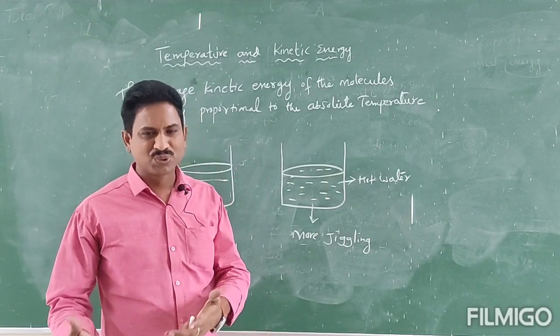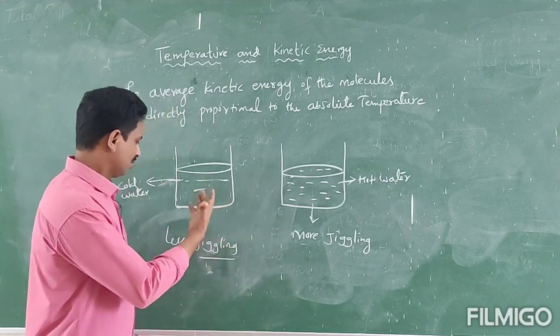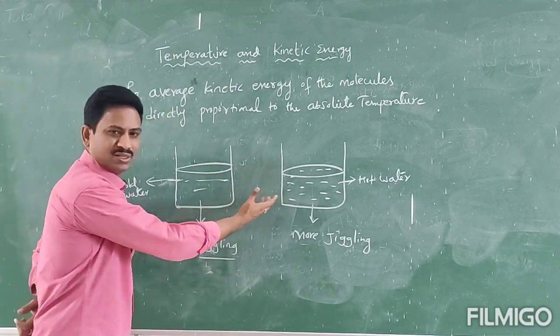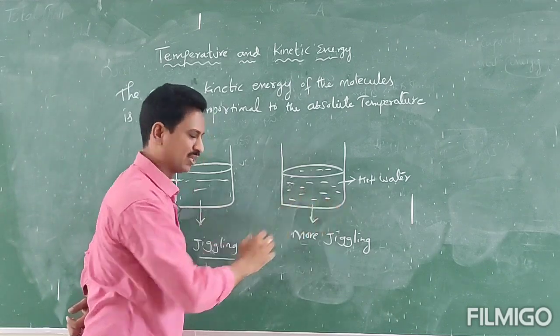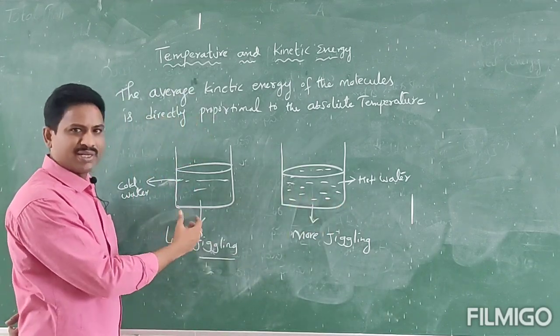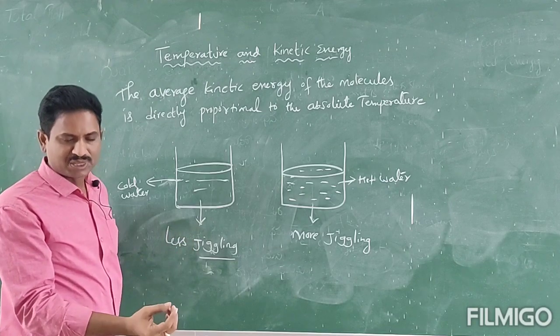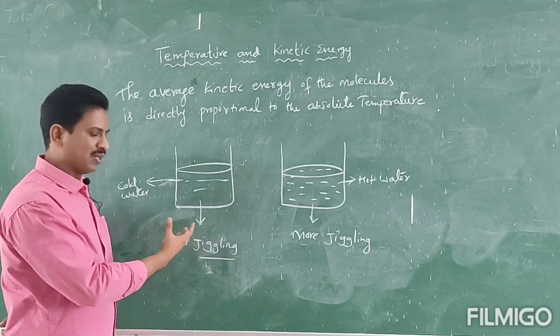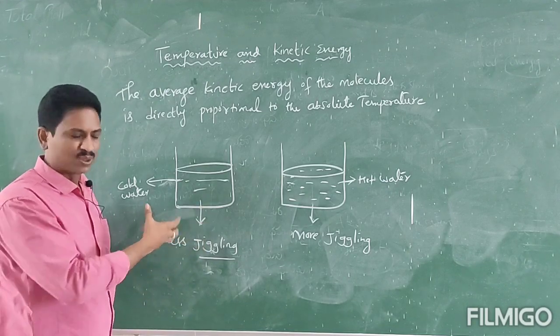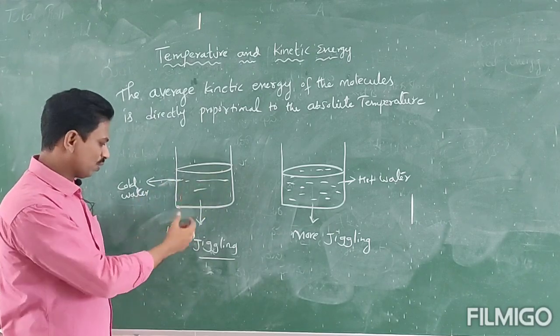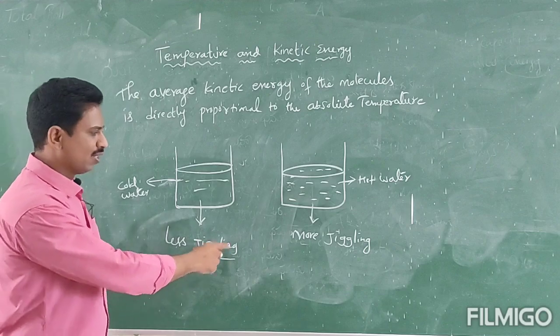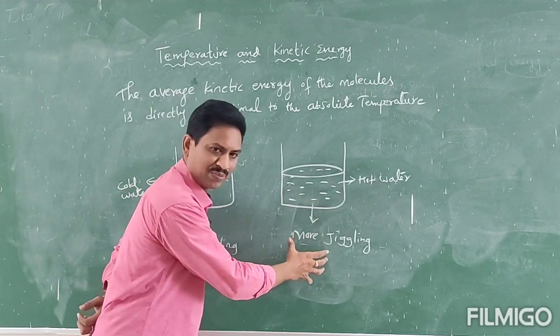Let us conclude our activity. We have taken 2 beakers, one with cold water and another with hot water, and we added potassium permanganate particles so that you can observe random motion of the particles. Let it be called jiggling. In cold water we observe less jiggling, whereas in hot water we observe more jiggling.